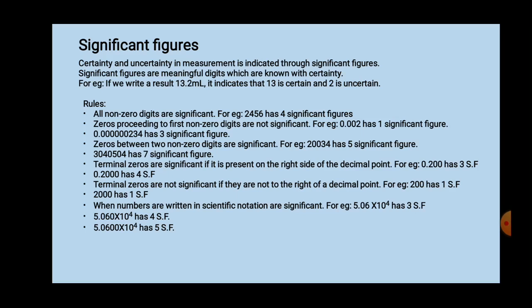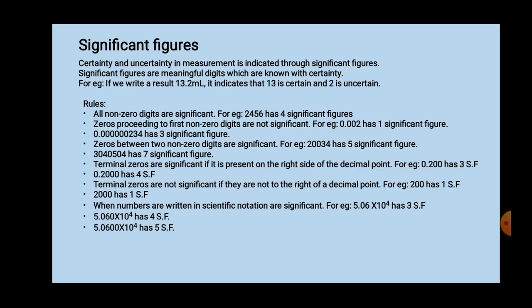So here it contains only one significant figure. Next, one more example is given. You can see 0.000000234. The first zeros are not significant. So the rest of the number is 2, 3, 4. How many digits are present? 3 digits are present. So this example has 3 significant figures.